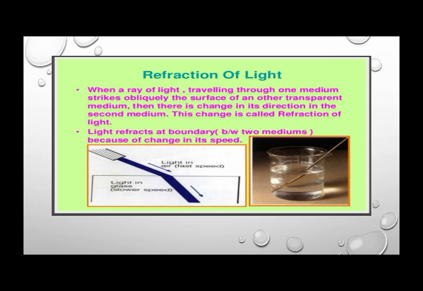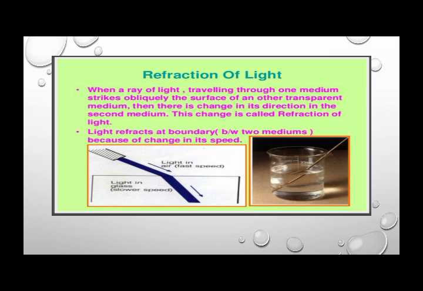Refraction of light. What is refraction of light? As we are all familiar with the common word reflection of light, that when light hits any surface and bounces back, that is called the reflection of light. But what is refraction of light? This is what we are going to learn today.